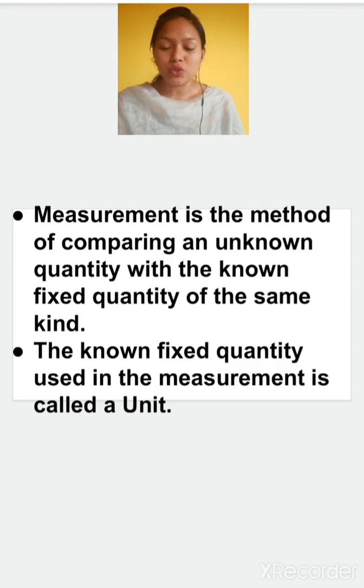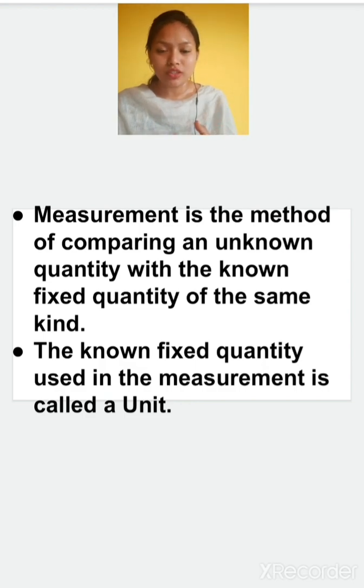The known fixed quantity used in the measurement is known as a unit. So the fixed quantity that is used in the process of measurement is known as a unit. As in the case of 1 kg, kg is a unit, centimeter is a unit, meter is a unit. So all these are different types of units. For time, second is the unit. So these are the fixed quantities and they are known as units.